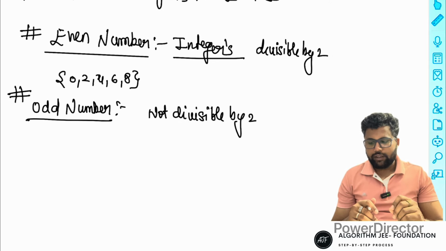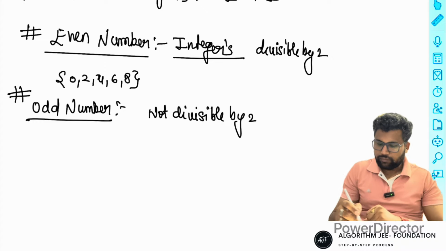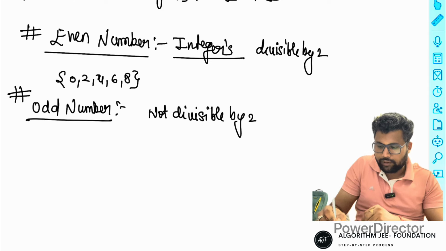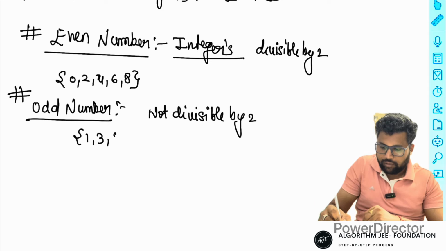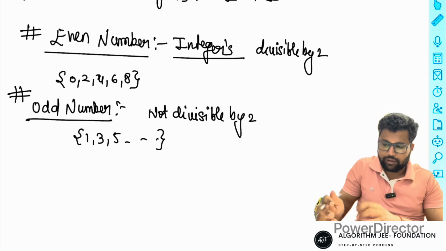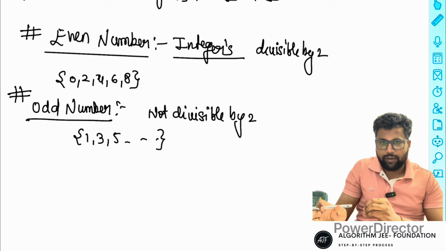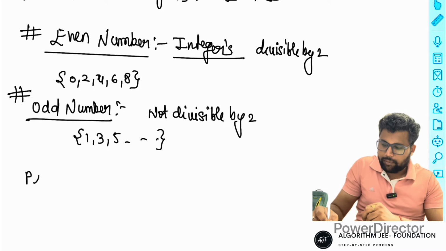Okay, so now we start with the odd numbers. What is the meaning of an odd number? An odd number is not divisible by 2. That is odd numbers. All the possibilities start with 1, 3, 5. So the definition is enough for odd number or even number. Next is the prime number.